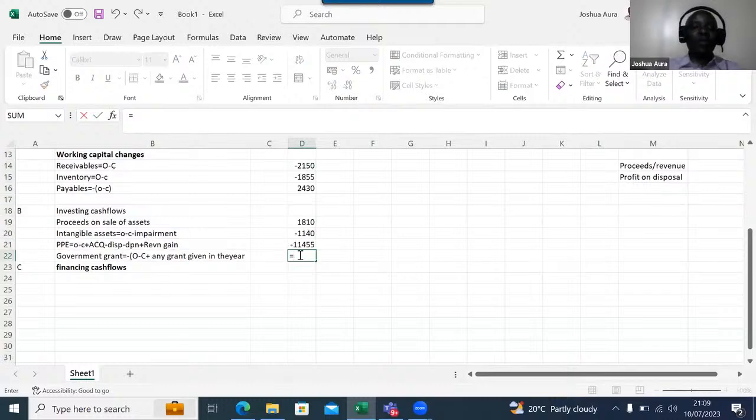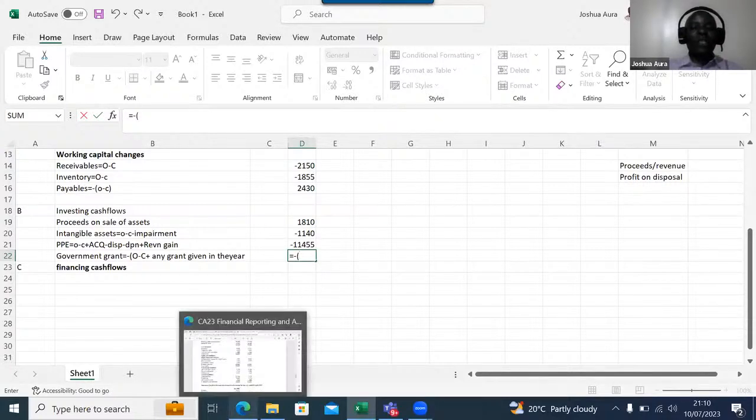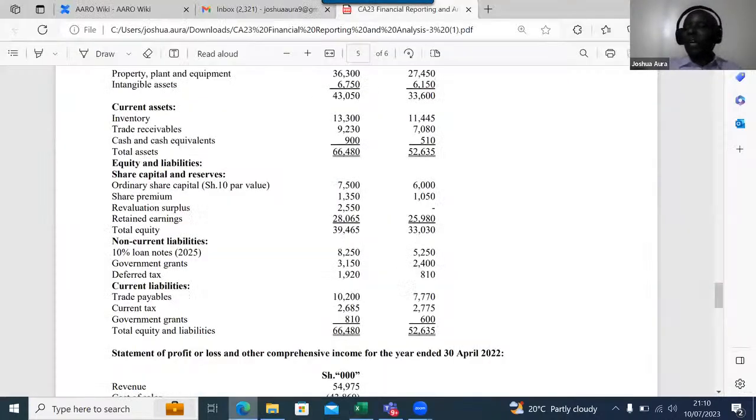So I'll come and say equals. Why am I putting a negative outside? Because government grants have been accounted under liabilities. So then I'll open brackets and look for the opening values for government grant. For government grant, the opening values are the two of them, and you add them up.